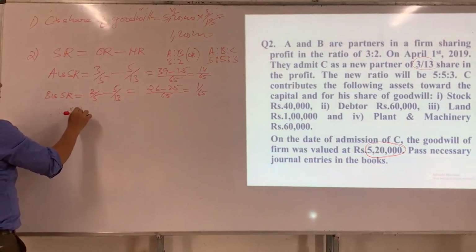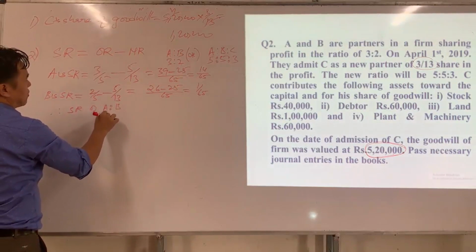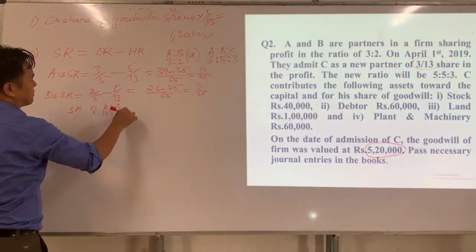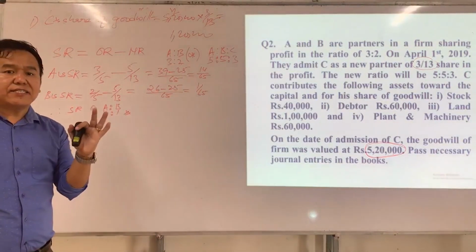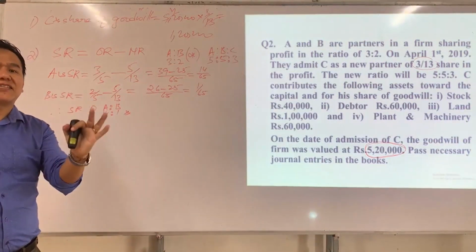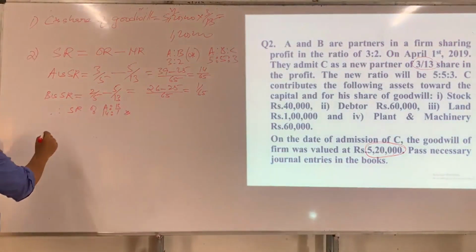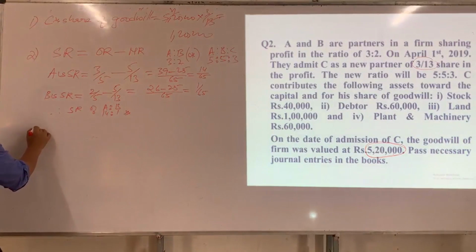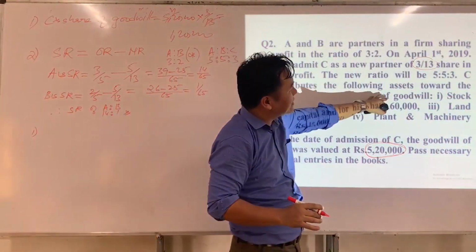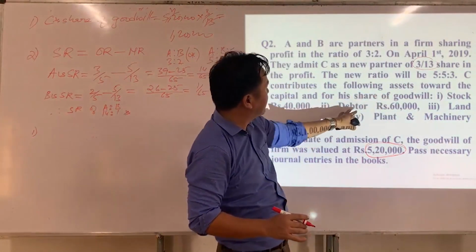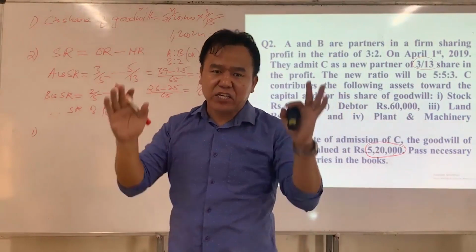Therefore, the sacrificing ratio of A and B is 14:1. Now we are done with the second step. Now the third step is to pass the necessary journal entry regarding goodwill and capital. Since C has brought the following assets: stock, debtor, land, plant and machinery towards capital and goodwill.